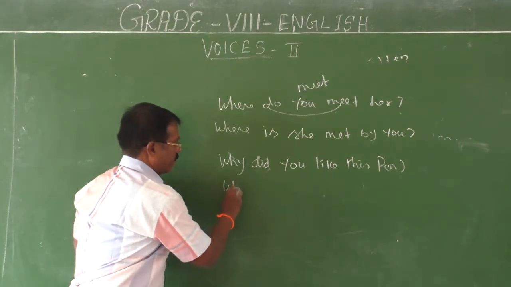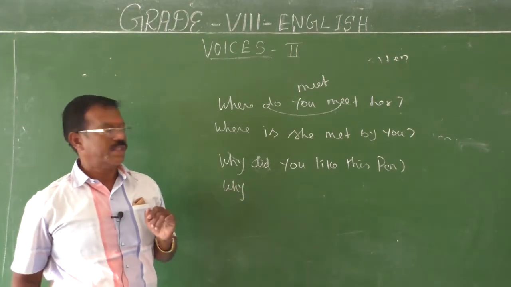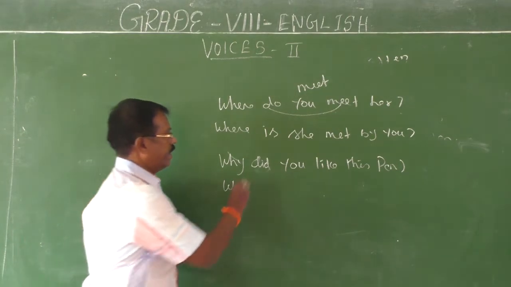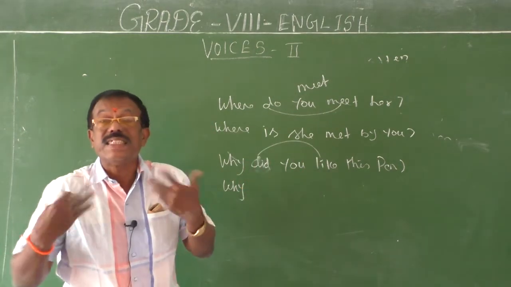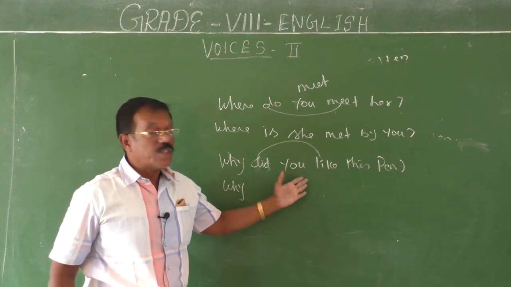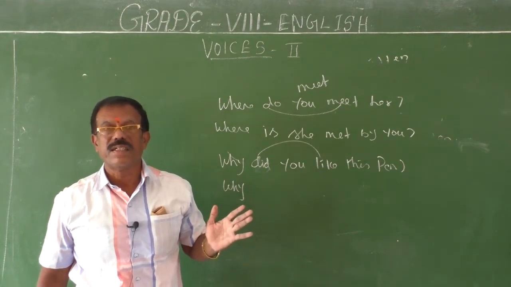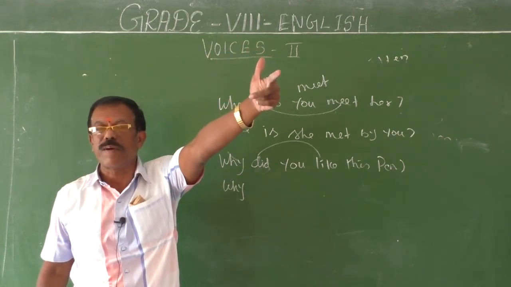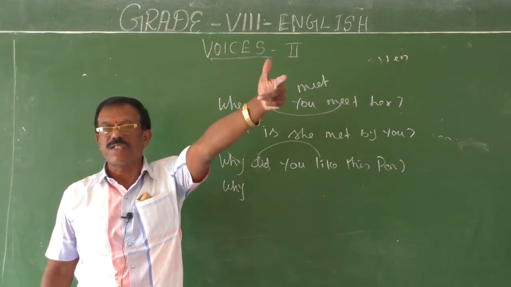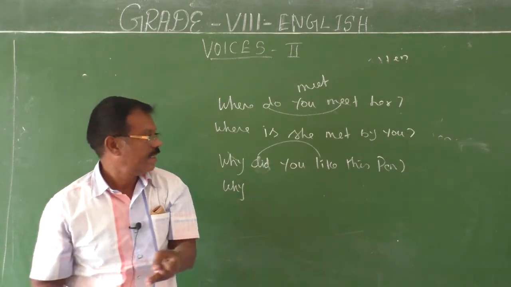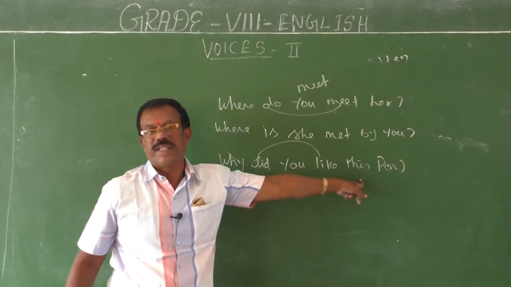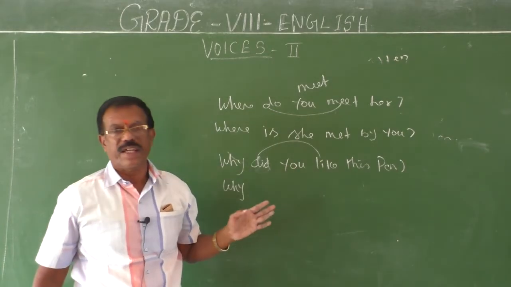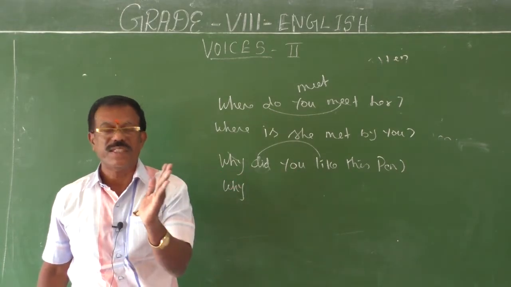Here, why? The passive sentence should start with the question word why. Did plus liked. Then the tense form of the given verb is past tense. Then you have to think of the equal past form of the be verbs. What are all the past forms of be verbs? Was and were. Then see this pen, subject. It becomes object here. So was can be matched with this.